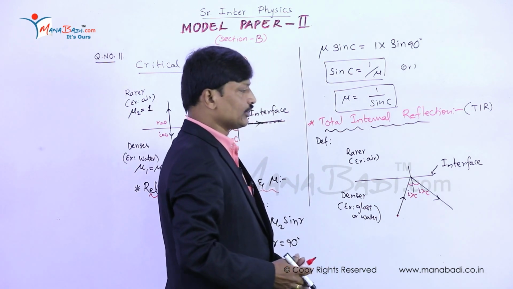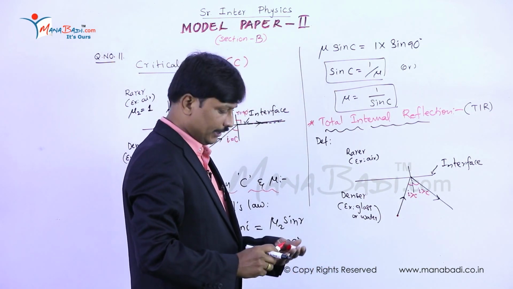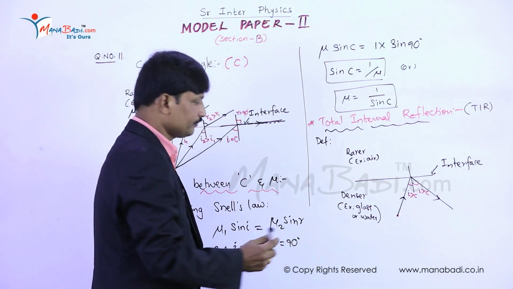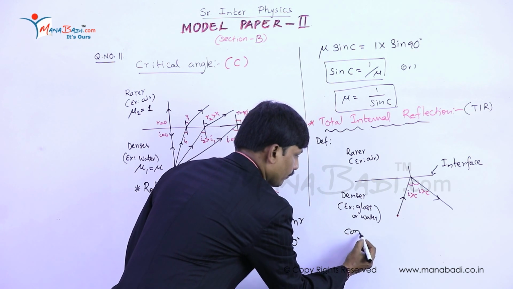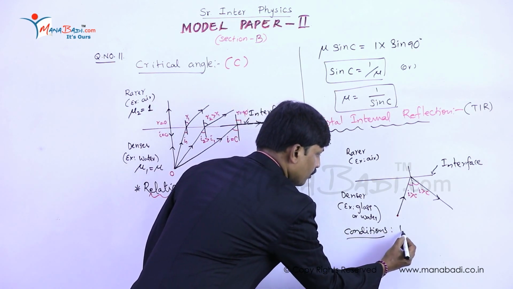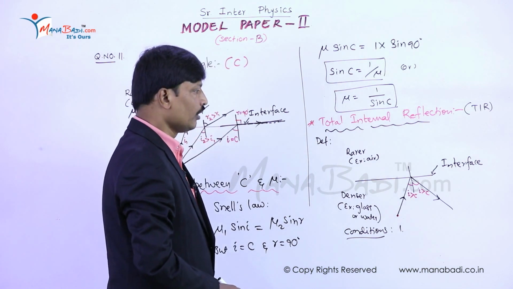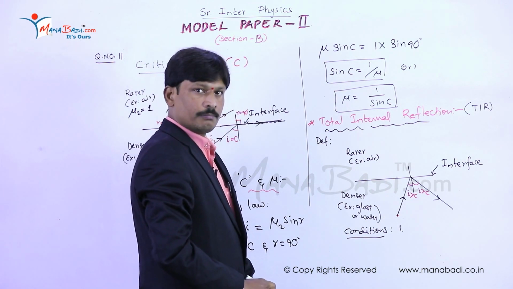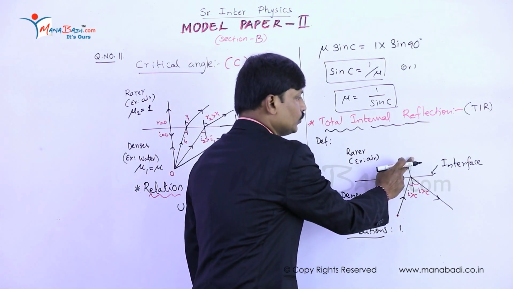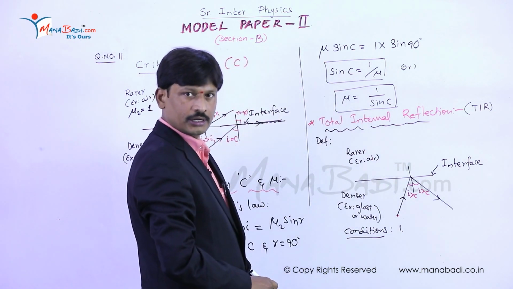Now, the conditions to get total internal reflection are: number one, the light ray must travel from denser medium to rarer medium. That's condition 1.